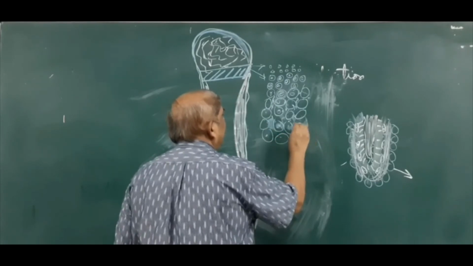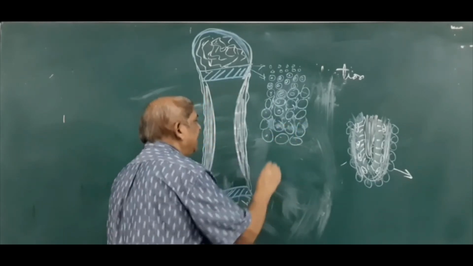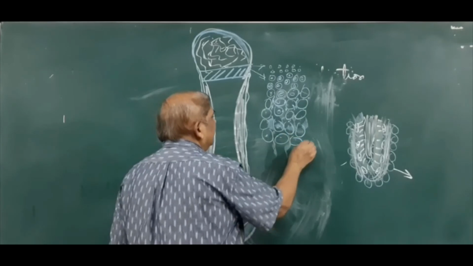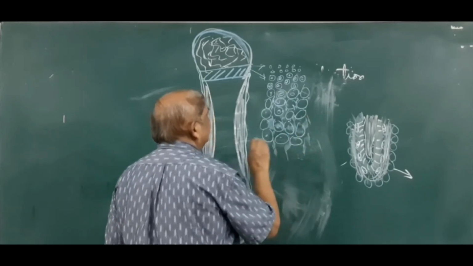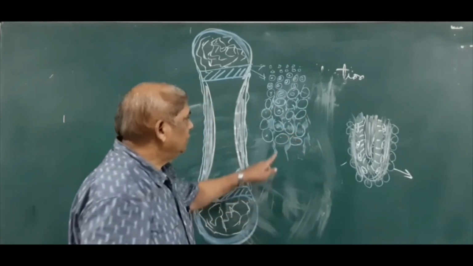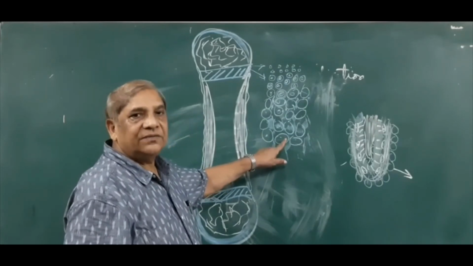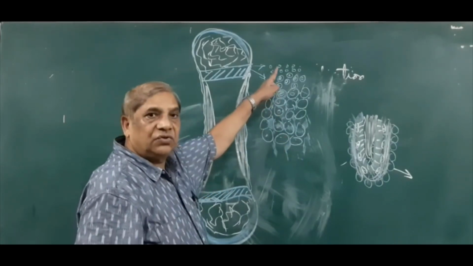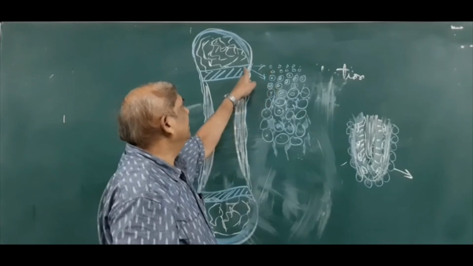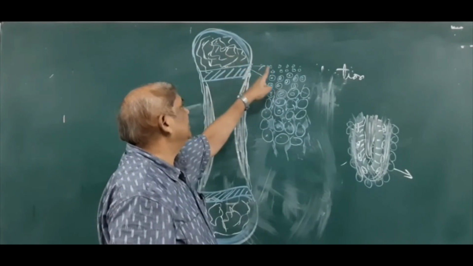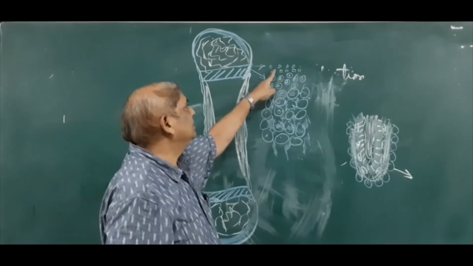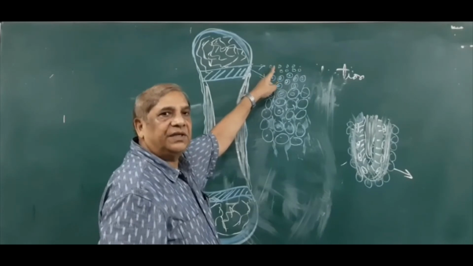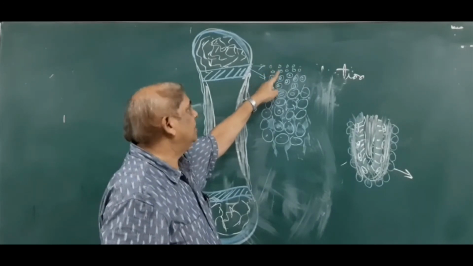These are the primary areolae, and in this way a streak of calcified cartilage is seen. This is the zone of calcified cartilage. So what were the zones? The area facing the spongy bone was the zone of resting cartilage or resting chondrocytes.